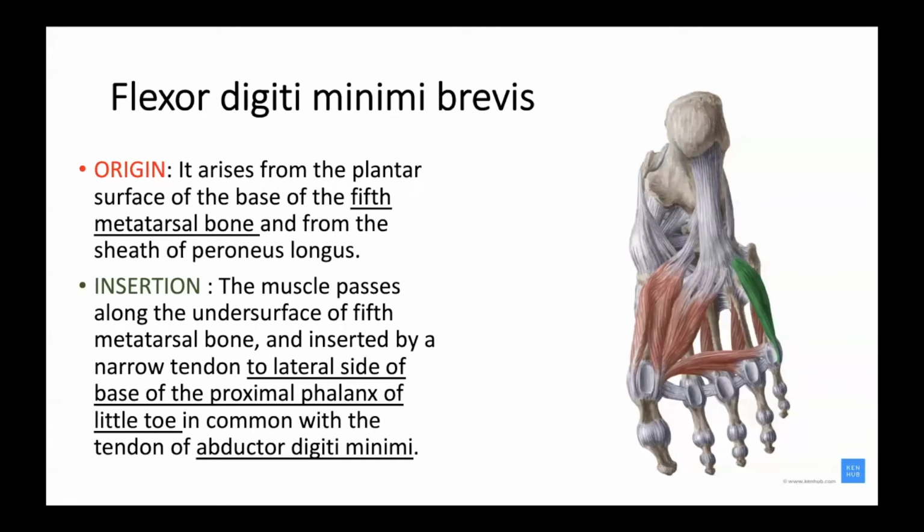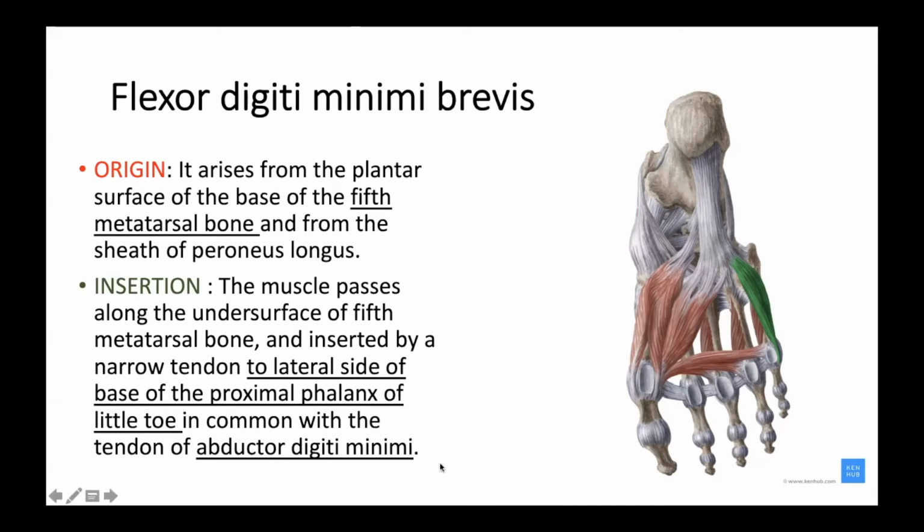It is inserted by a narrow tendon to the lateral side of the base of the proximal phalanx, in common with the tendon of abductor digiti minimi. Is it clear?